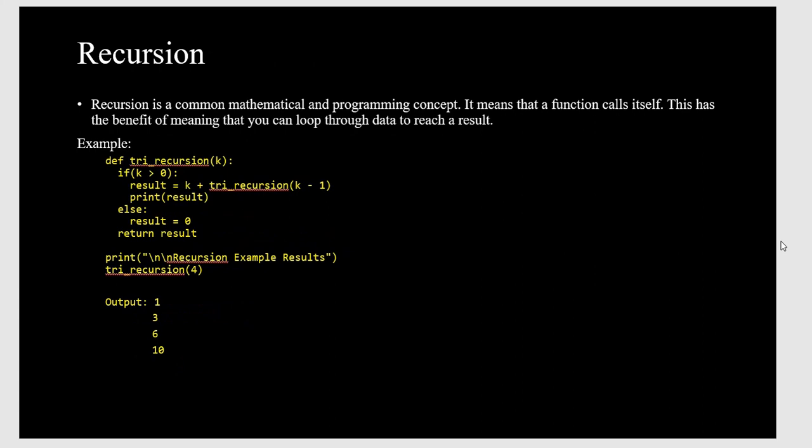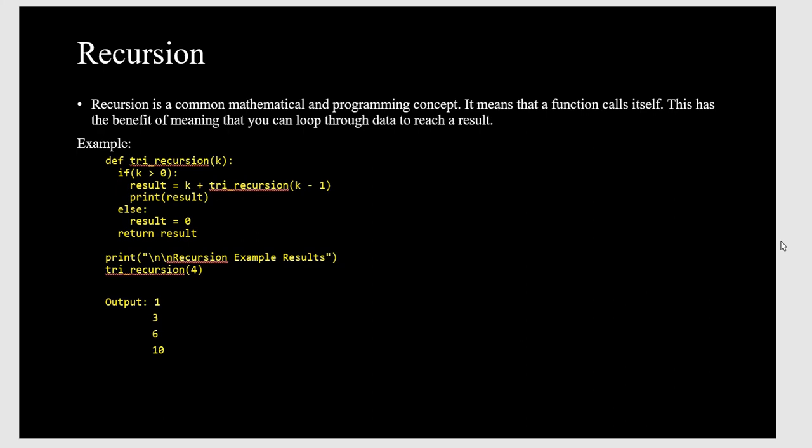And recursion is a very important topic, because recursion is a common mathematical and programming concept. It means that a function calls itself. This has the benefit that you can loop through data to reach a result. Here is the example: define tri_recursion(k).